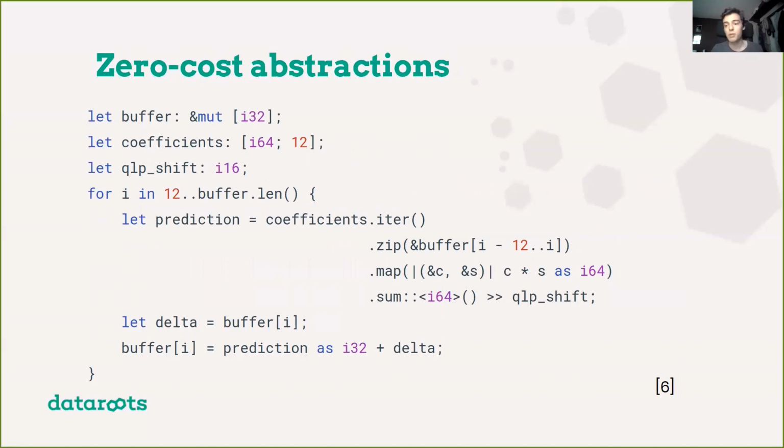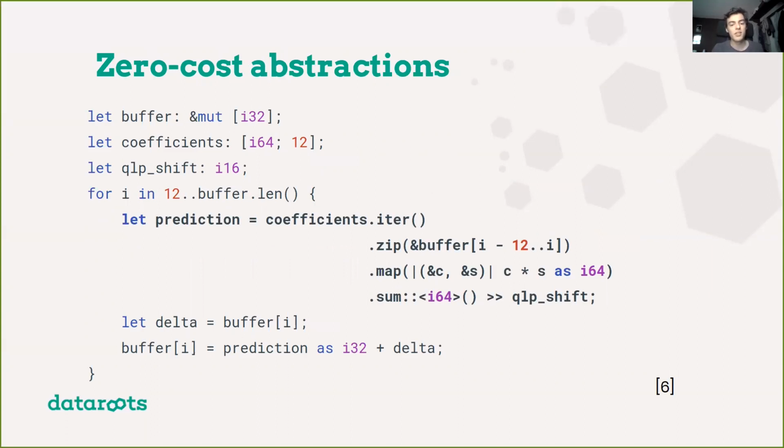The next point I'll be talking about is zero cost abstractions. So this is also a very common term you hear with Rust. So here is some code. Most of it is kind of annoying to read. You don't need to read all of it. You just need to focus on this part.